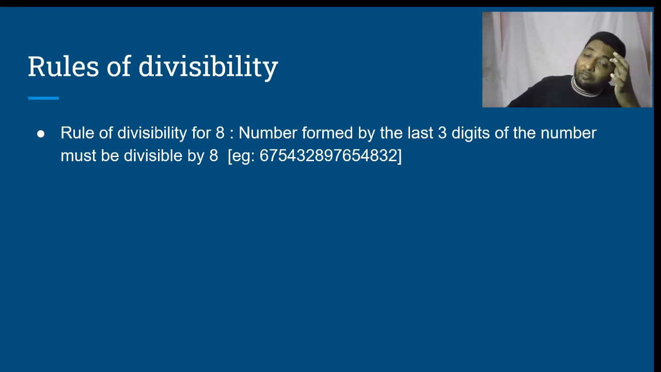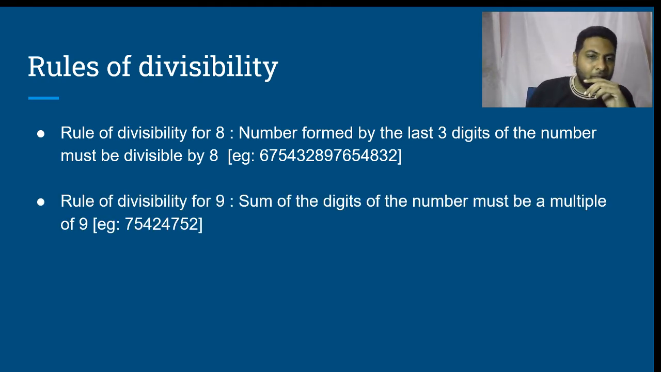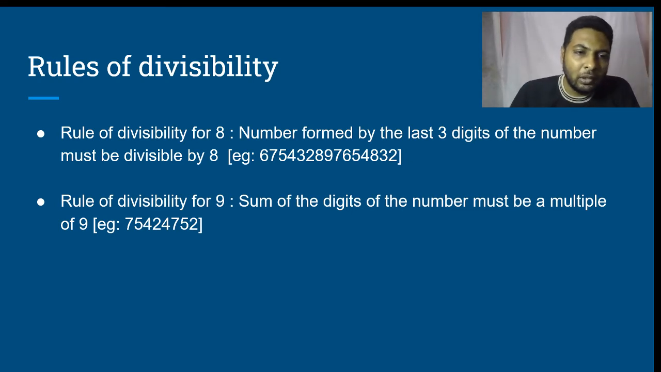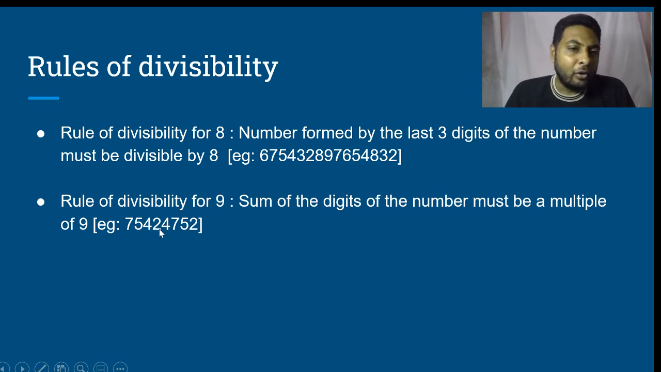What is the rule of divisibility for 9 then? Sum of the digits of the number must be a multiple of 9. Example, 75424752. Sum of the digits: 7 plus 5, 12, 12 plus 4, 16, 16 plus 2, 18, 18 plus 4, 22, 22 plus 7, 29, 29 plus 5, 34, 34 plus 2, 36. 36 is divisible by 9, therefore the given number is said to be divisible by 9.